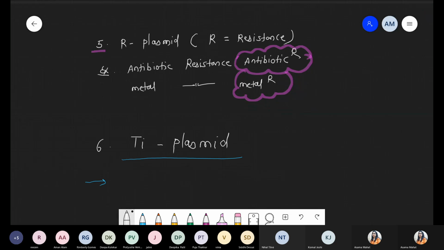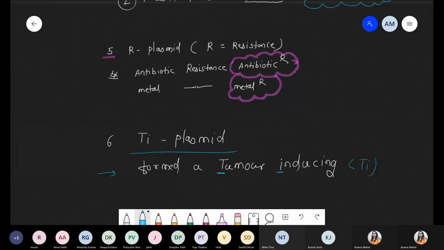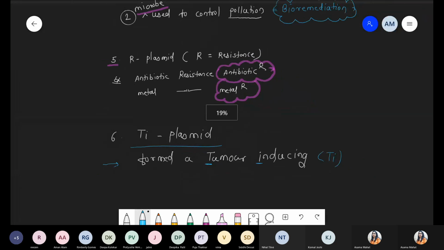Such TI plasmids form a tumor. T stands for tumor inducing. TI, tumor inducing plasmid. That's it. We are only introducing the name. Got it? So these are the few points with respect to types of plasmids. This point is clear, everyone?